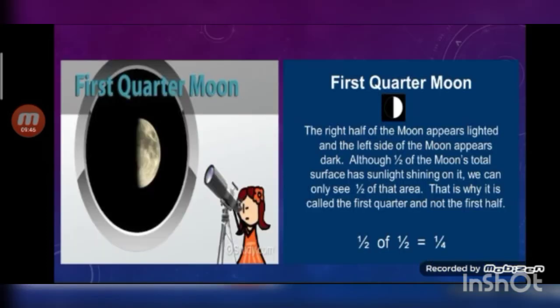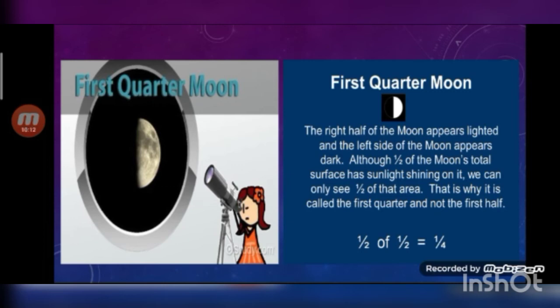The moon is 90 degrees away from the sun in the sky, and it is half illuminated, meaning half lighted up or half visible to us from our point of view. We call it first quarter because the moon has travelled about a quarter of the way around the earth since the new moon.